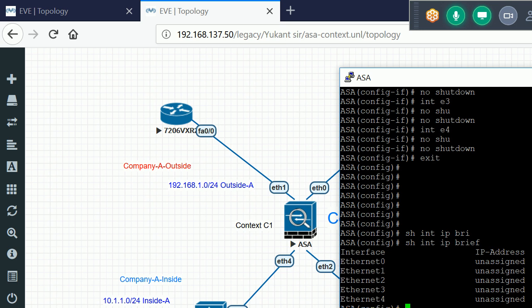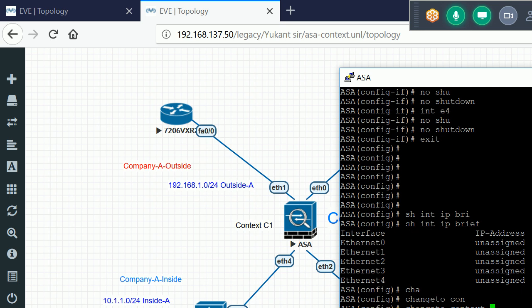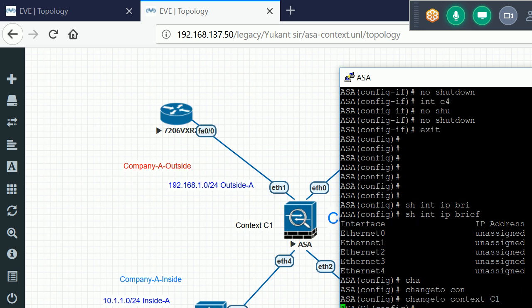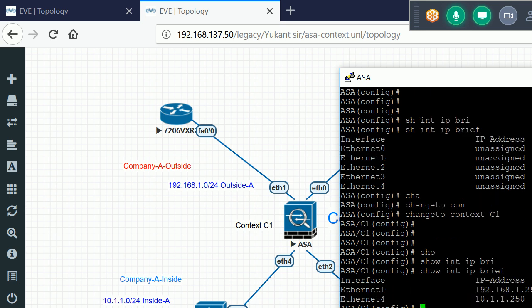Now if I want to check the status in my context, I run this command: change to context C1. Now if I run interface IP brief here, the interfaces are now in up state.